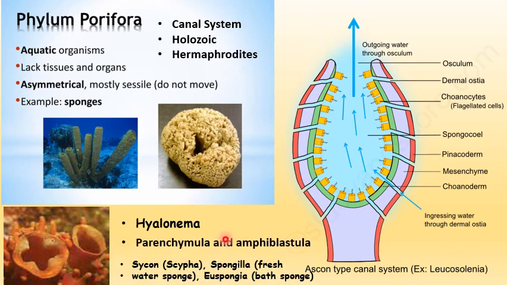And again, as I told you, they exhibit indirect developmental stages, which means some exhibit parenchymula and some exhibit amphiblastula. Parenchymula larva will be filled with gelatinous substance, and if you take amphiblastula larva, that larva will have flagella around one part of the body, and another part will be bulged and store some food nutrition. So these are some examples of how the indirect developmental stages of sponges or Porifera take place.